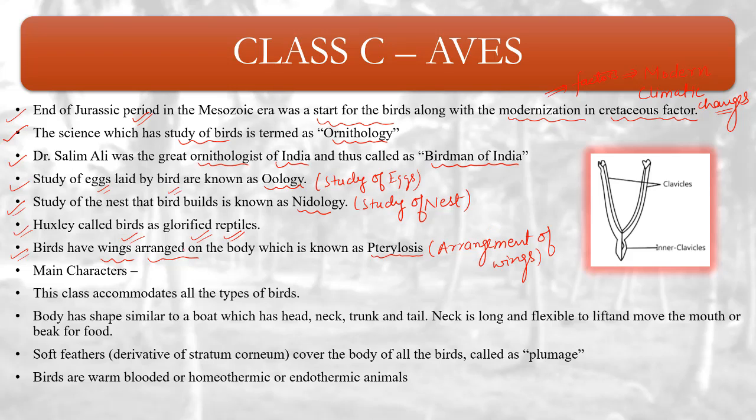Now next, what are the different main characters of class Aves? The very first is that the members of this class accommodate all types of birds, whether flightless birds or birds with flight. The body has a shape similar to a boat, and is distinctly divided into head, neck, and trunk.